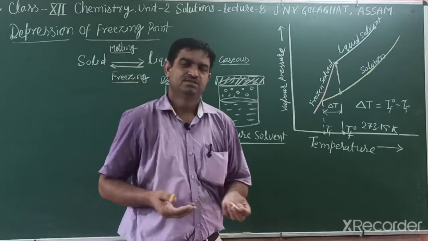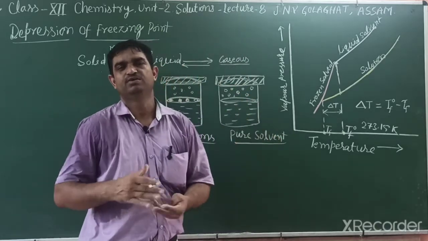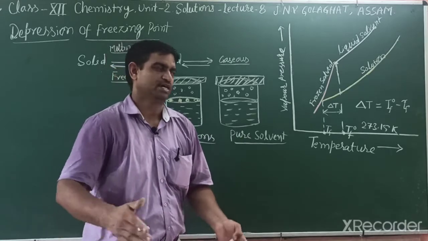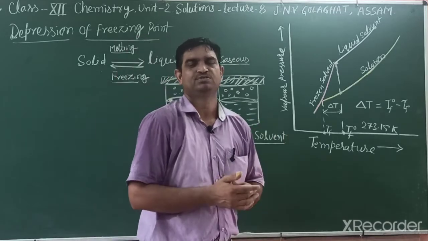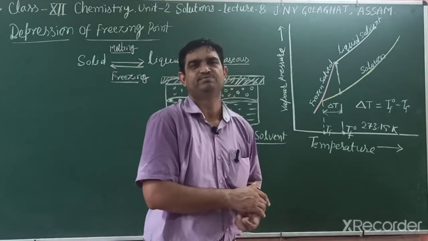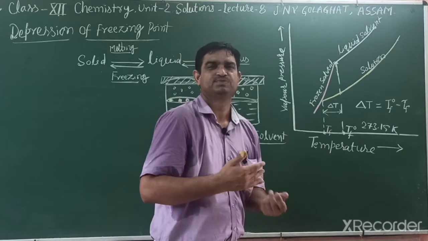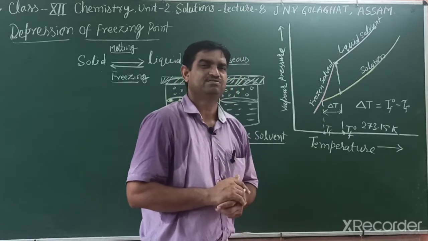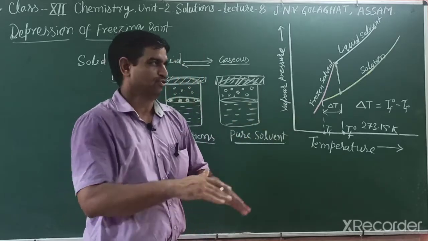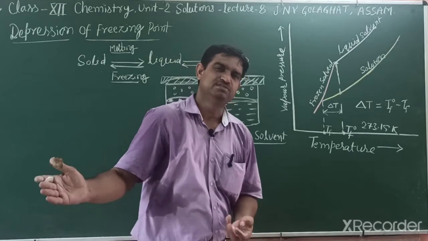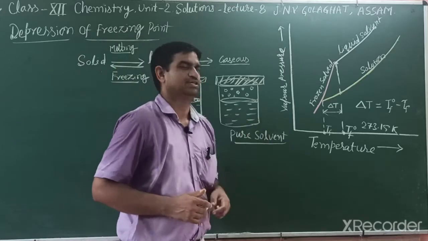Students, in our daily life, in the Himalayan region there is always ice, and sometimes that ice occupies the roads. Then how do we clear the roads? By JCB machines or another way. If we can't clear it, then we spread some salt on that road. That salt makes a solution, so it decreases the freezing point. So the freezing point is reduced, the ice melts, and the road is clear. So that is a use of this phenomenon.